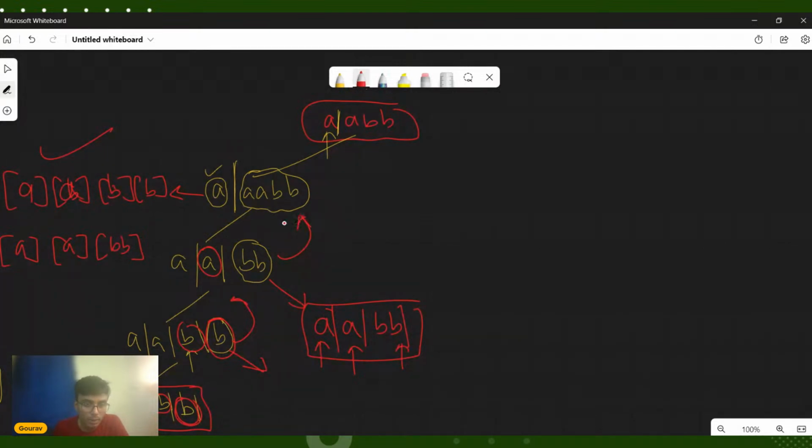Now basically what happens here? This initially divided it here, but now it will try to divide it here. So basically, what will happen? Okay, there is a small mistake. There should only be a single A here. Let me correct it. A, B, B.